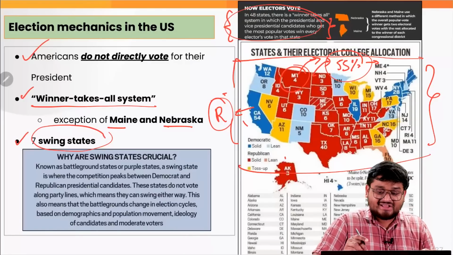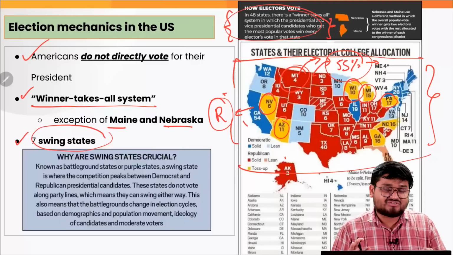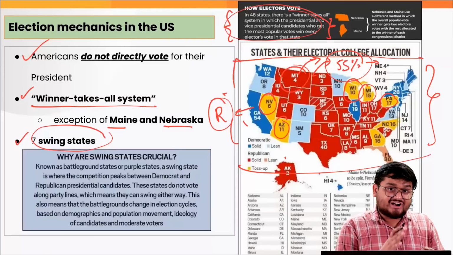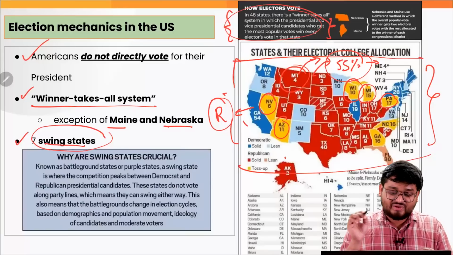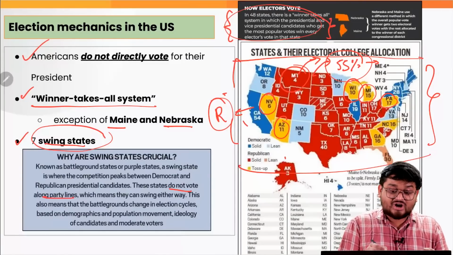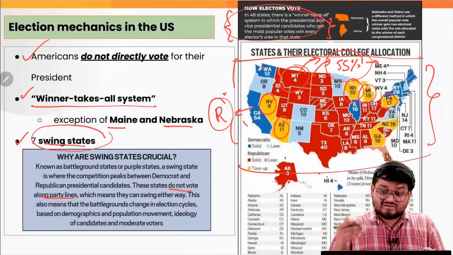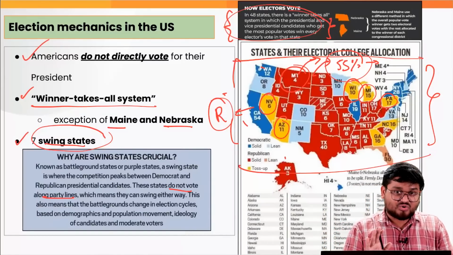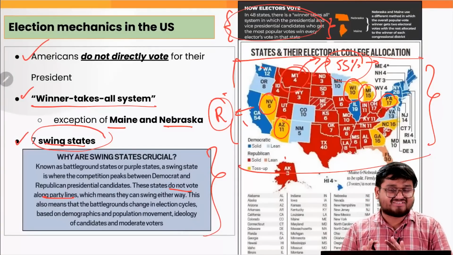But we have to understand that there are some states, for example, Arizona, or the states marked in yellow here. These are the states which have favored neither of the political parties. In every election, a large portion of the people can switch their candidates from the last election. So these are the swing states. They do not vote across party lines. There are some states in blue and red, as we can see here, which historically vote according to their party lines, but these states do not. And the majority of the election focus is actually on these 7 states.